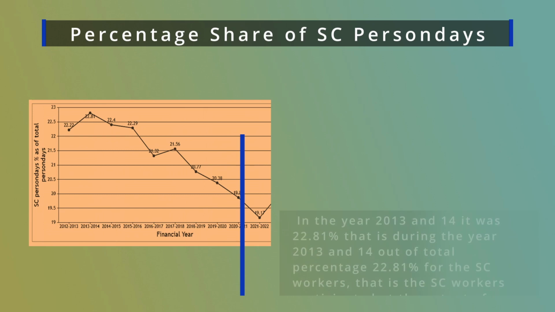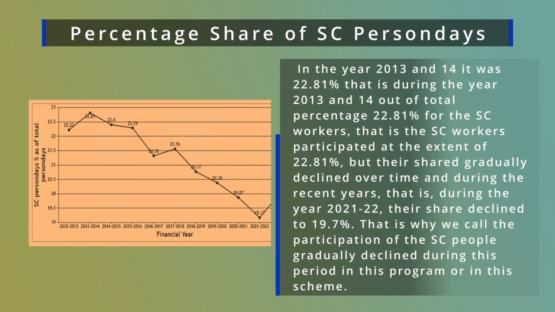In the year 2013-14, it was 22.81%. That is, out of total persondays, 22.81% went to SC workers.